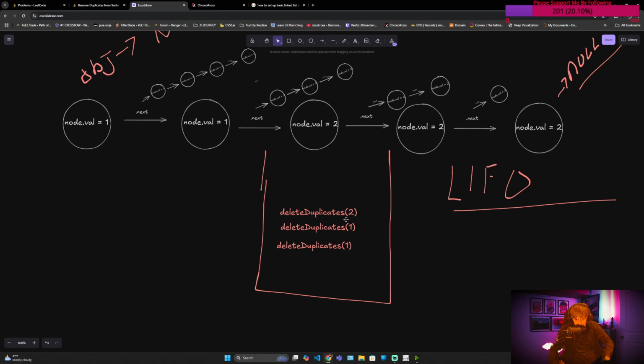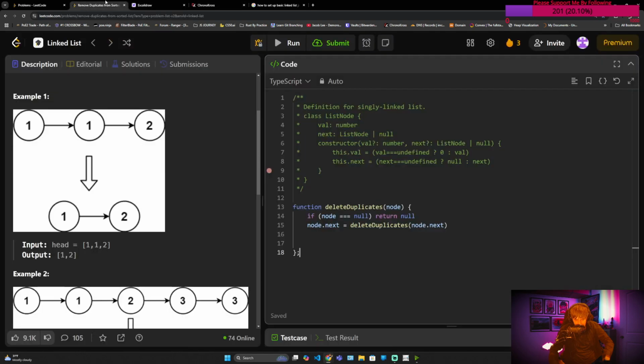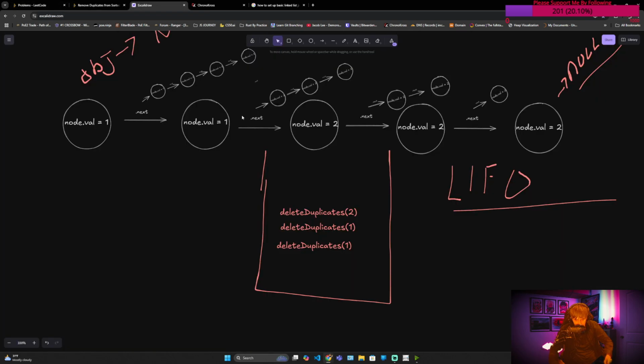Then when we pass 2 in, it's going to try to set node.next to null, and then it's going to check node, and node's going to be null, so it's going to return null. So that's when we hit our base case. So when you hit your base case, this will actually turn into null. But we ain't there yet. So that's the winding phase. Once you get to the winding phase where we hit null,